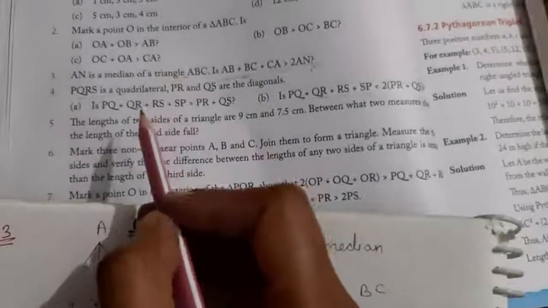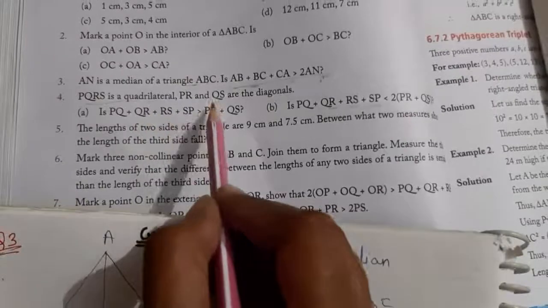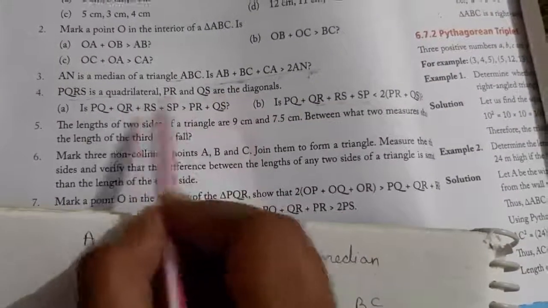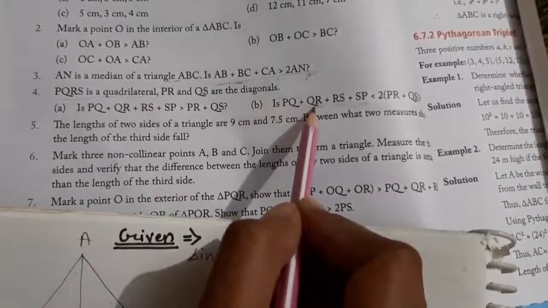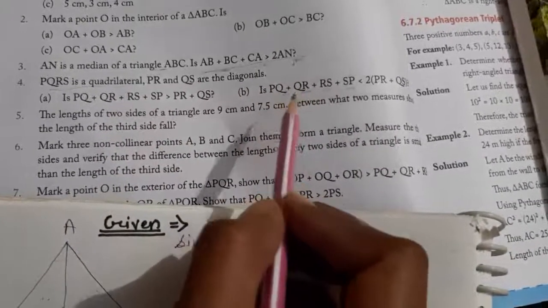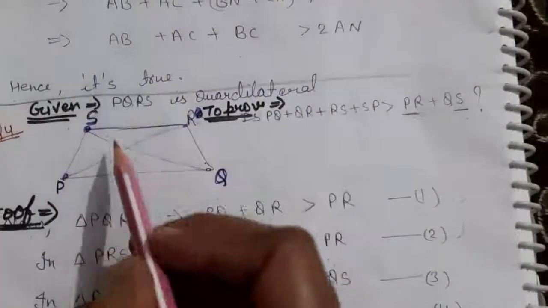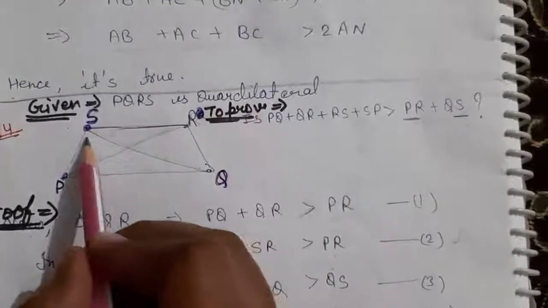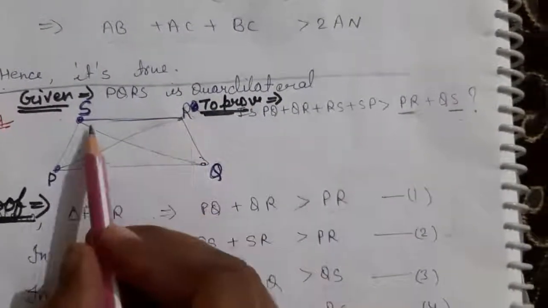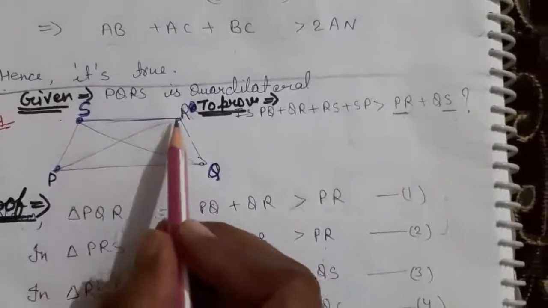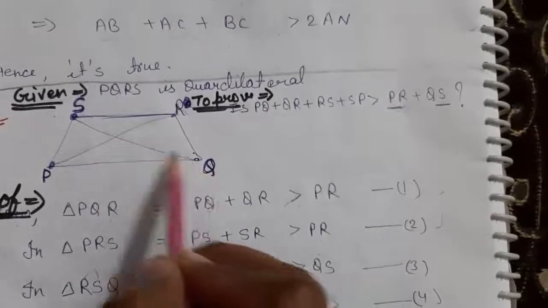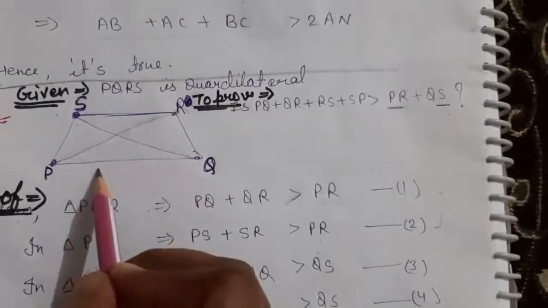Now look at our question number 4. PQRS is a quadrilateral, and PR and QS are the diagonals. There is a given, and we have to prove these two statements. Now how to prove? We have to follow the same pattern. First we write the given. What is the given condition? According to the question, PQRS is a quadrilateral, so you have to draw PQRS as a quadrilateral, and then PR and QS as diagonals. So we have to join them. Then we get this type of figure.